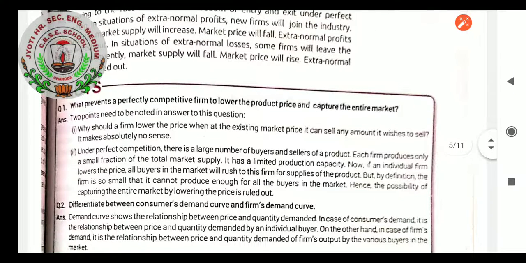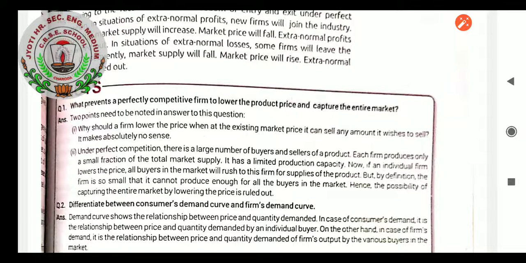What prevents a perfectly competitive firm from lowering the product price and capturing the entire market? As our perfect competition is covered, we will have some questions on perfect competition. Our first question is before us. What prevents a perfectly competitive firm from lowering the product price? Definitely, they would lower the product price to maximize the market share.